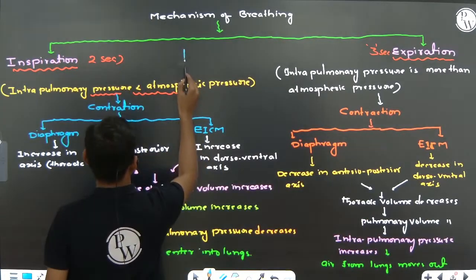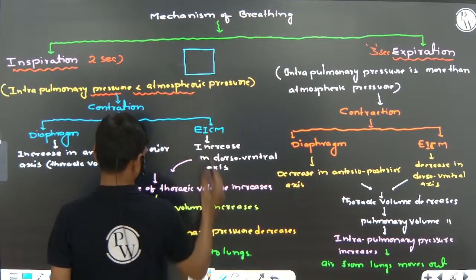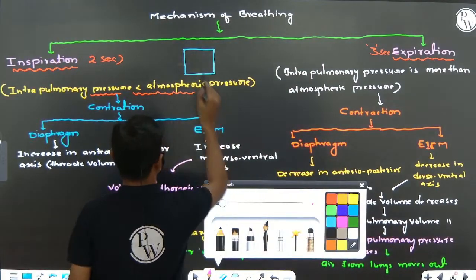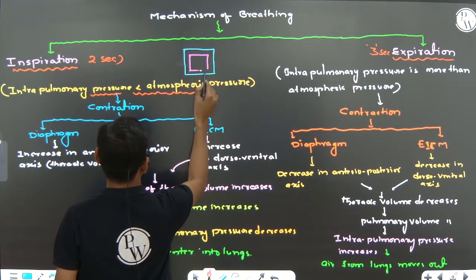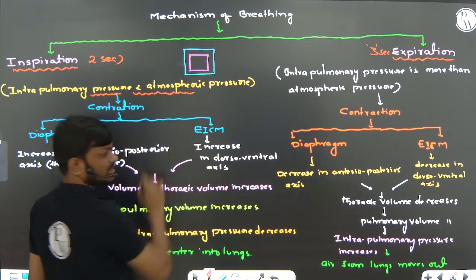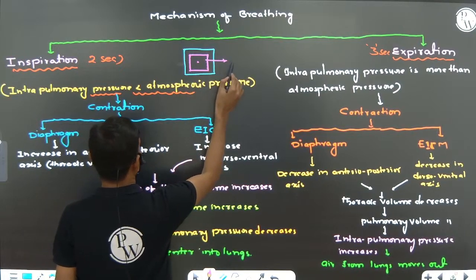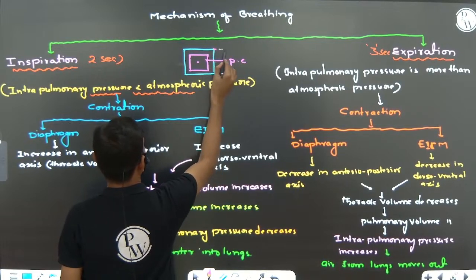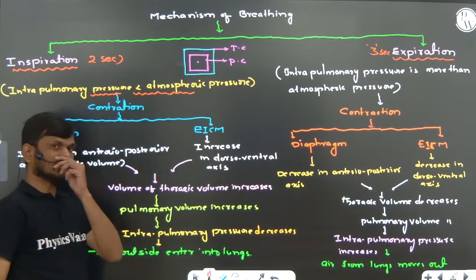You can see this is the thoracic cavity, and this is the cavity present in the lungs. The cavity which is present in the lungs, we call the pulmonary cavity. Pulmonary cavity, and this is the thoracic cavity.